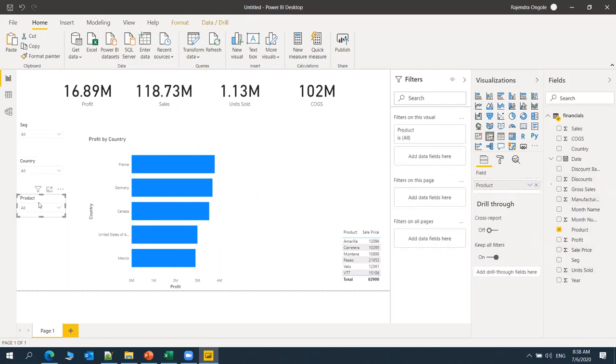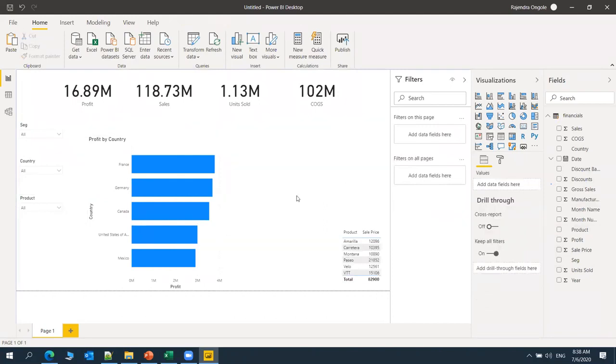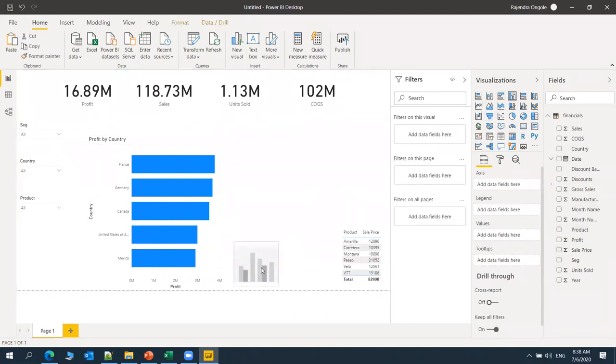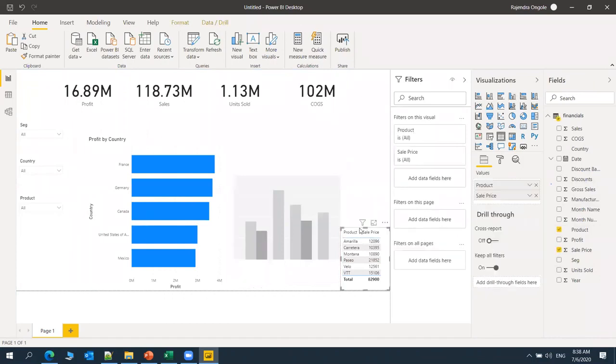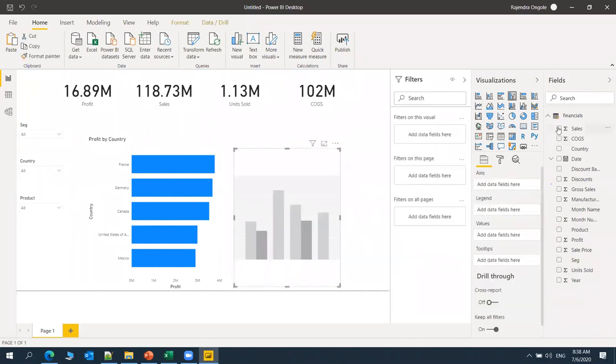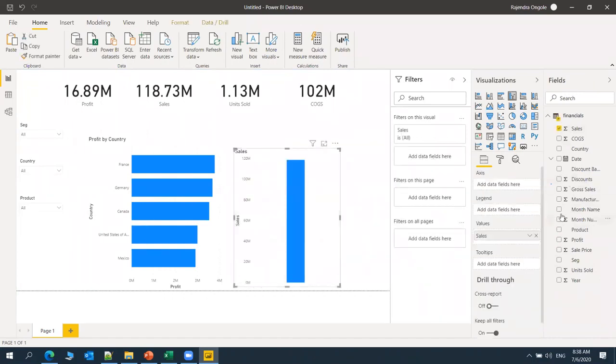Like this, I have just taken 3 different ones. And I will take one more bar chart like this. Sales with product.